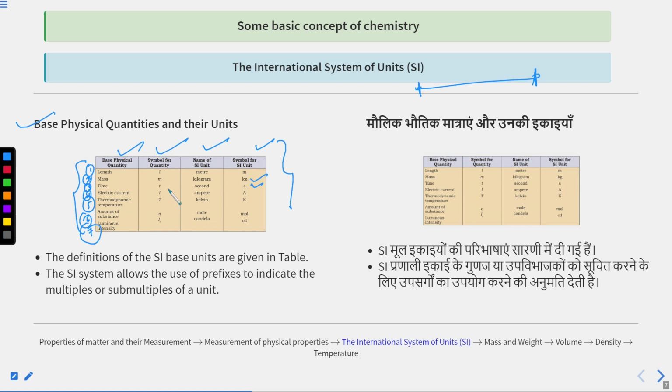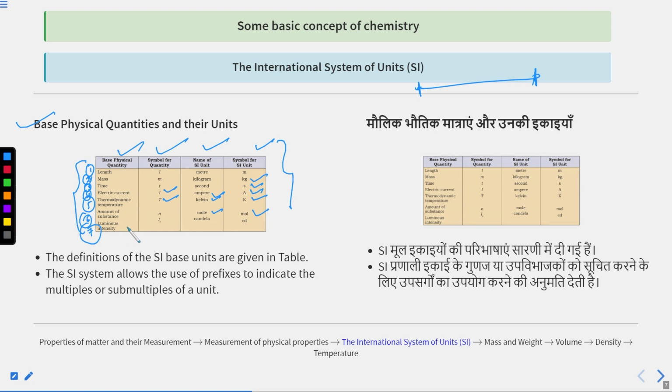Electric current, capital I will be the symbol. Ampere is the name of the SI unit, and capital A is the symbol of the SI unit. Thermodynamic temperature, that is capital T. Name of the SI unit is Kelvin, and symbol for SI unit is capital K. Amount of substance, the symbol for this quantity is small n. Name of the SI unit is mole, and symbol for the SI unit is mol.